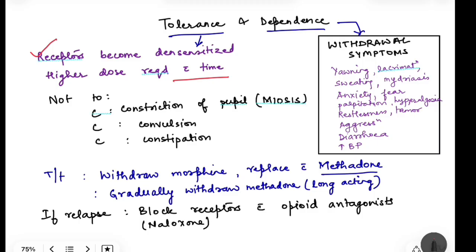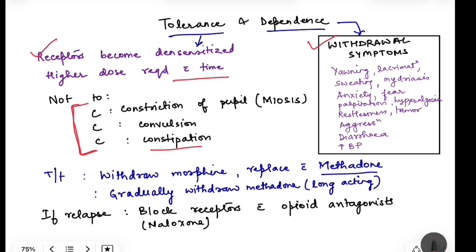But tolerance doesn't occur to three main actions, that is constriction of the pupil, convulsions and constipation. That means the addicts are chronically constipated. If you look in their eyes, there will be miosis, and obviously there will be chances of convulsions. Now, because of the tolerance, this person will seek more and more drug for euphoria. And in fact, when the drug is not taken, it will lead to withdrawal symptoms.